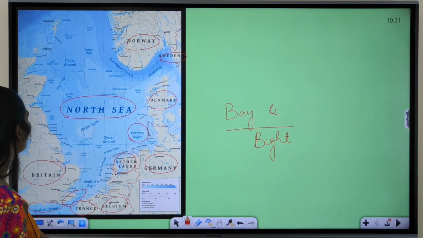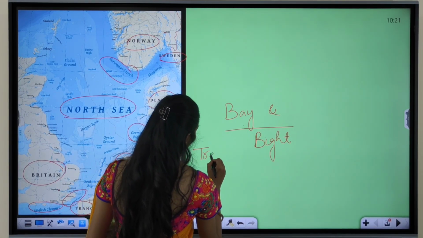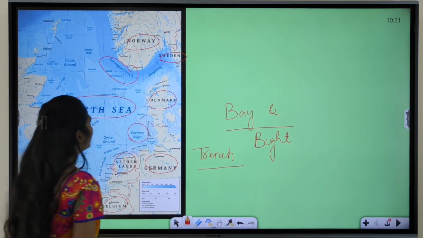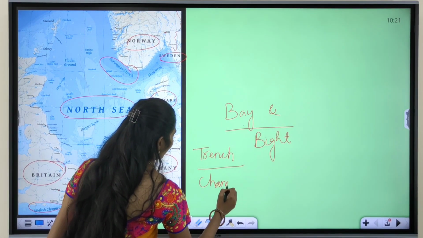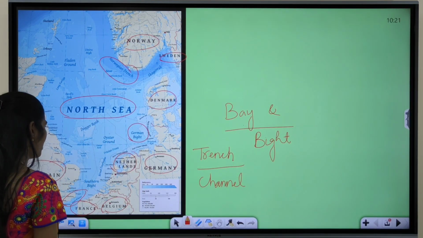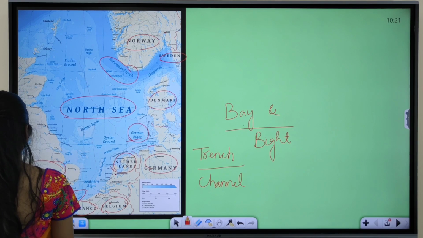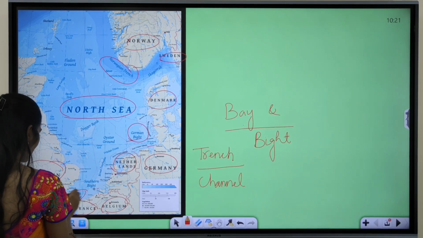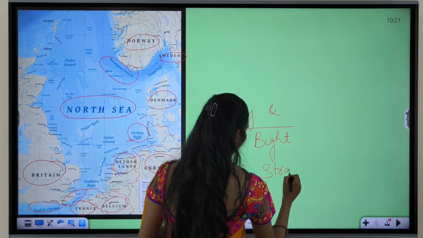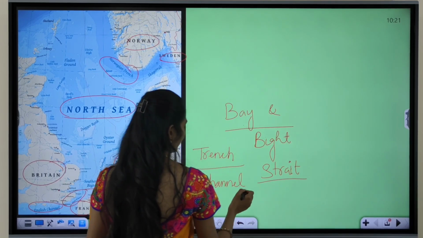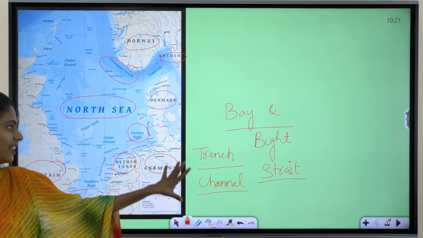And here you can see some important features like the Norwegian Trench. So what is the meaning of trench? Right? And what is the meaning of channel? The English Channel is there, no? So what is the meaning of channel? Here you can see bight. Okay. So please let me know what is the meaning of bight and what is a strait. What is strait, what is channel, what is trench, what is bay and bight. Please let me know the meanings of these words.